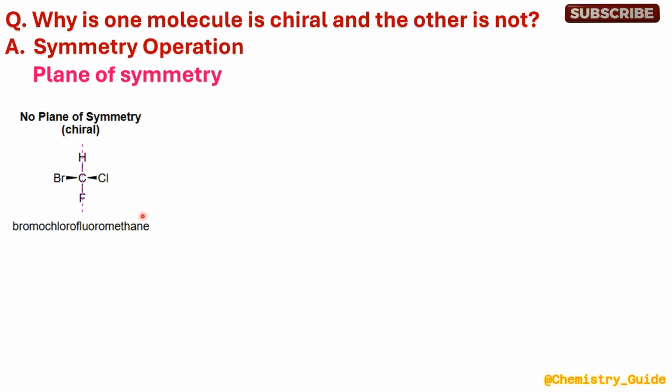The first example is bromochlorofluoromethane. In this case, if we try to pass an imaginary plane of symmetry over the hydrogen, carbon and fluorine atoms, we will not get two equal halves, since one half will have the bromine substitution and the other will have the chlorine. Let us see this example in three-dimensional view.